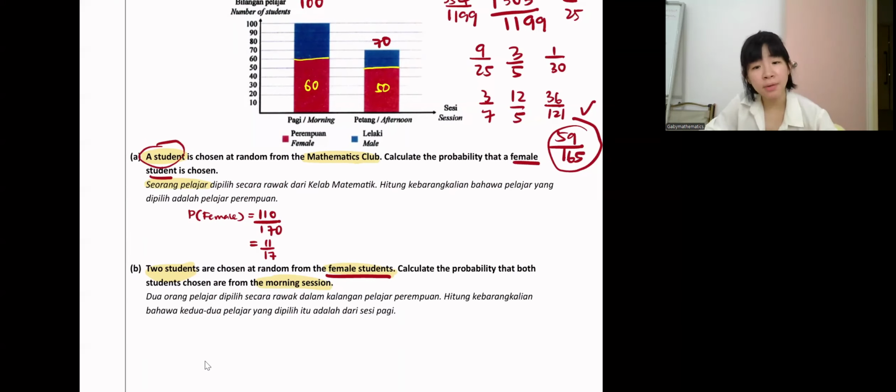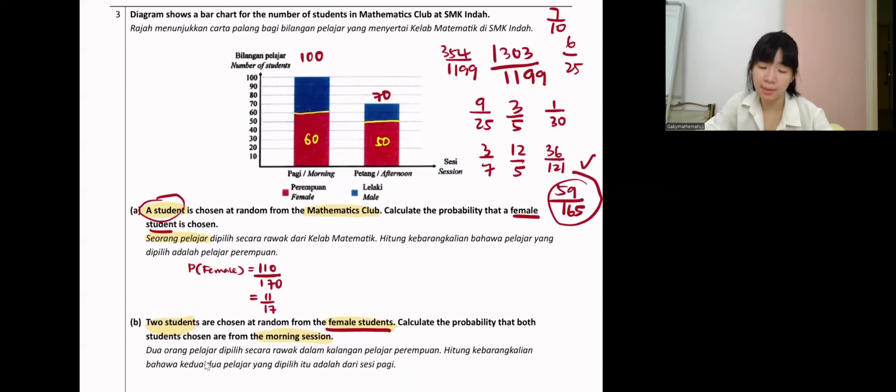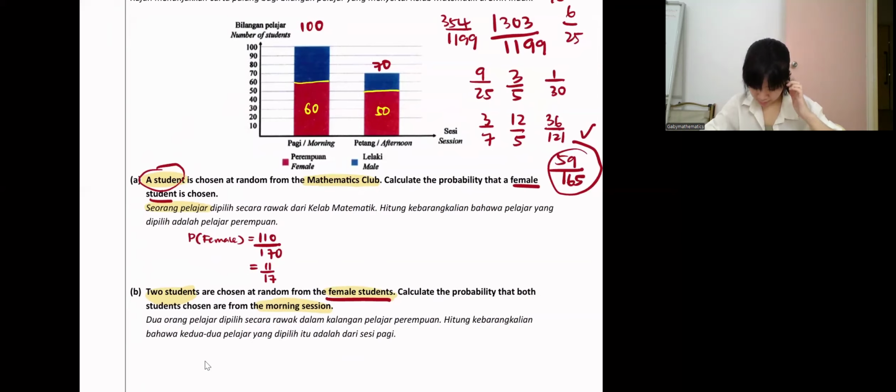Okay, guys, from female students, you choose 2 students, choose from female. How many female students are there? So we focus on only female. So 60 and 50, total 110. Wait, let me see. Sorry, not 110. So only female, which is 100 female. From female, let me see.